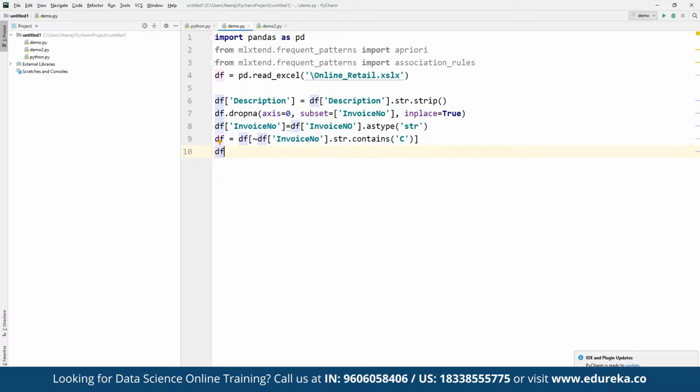So after we are done cleaning up, we need to consolidate the items into one transaction per row with each product. For the sake of keeping the data small, we are only going to be looking at the sales for a specific country. So once we are done, we are going to create and consolidate the items into one transaction per row with each product, and for the sake of keeping the data set small, we are going to look at the sales for a specific country.